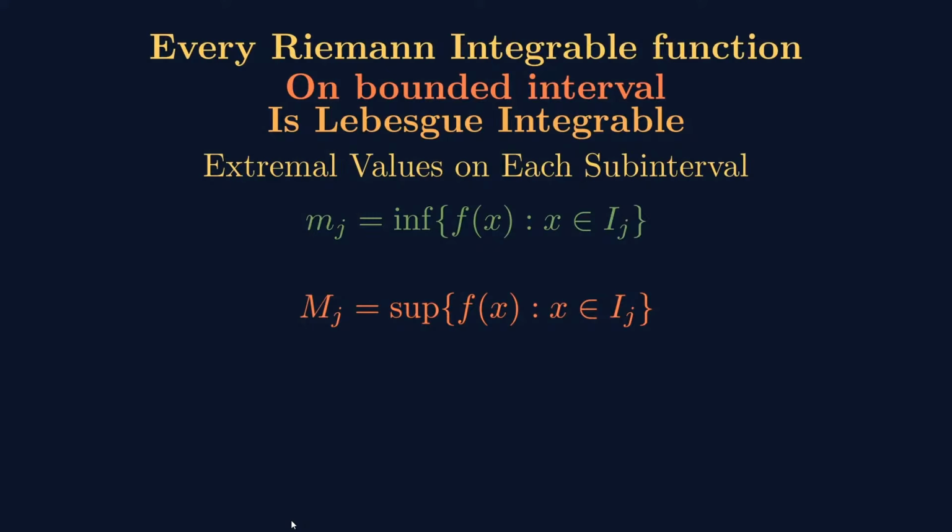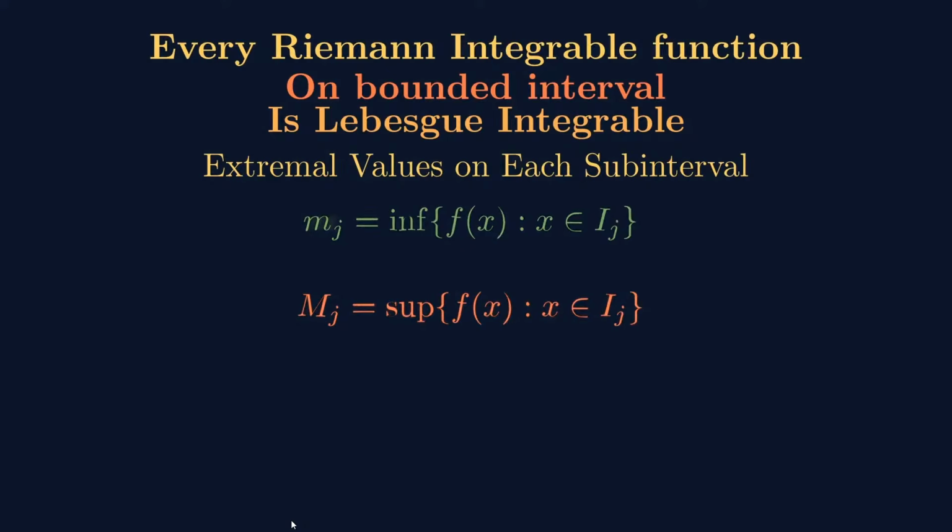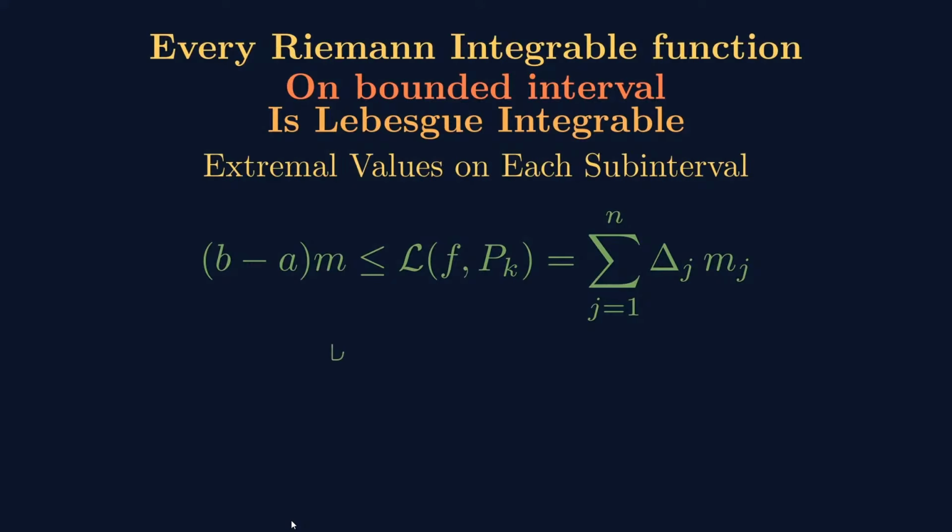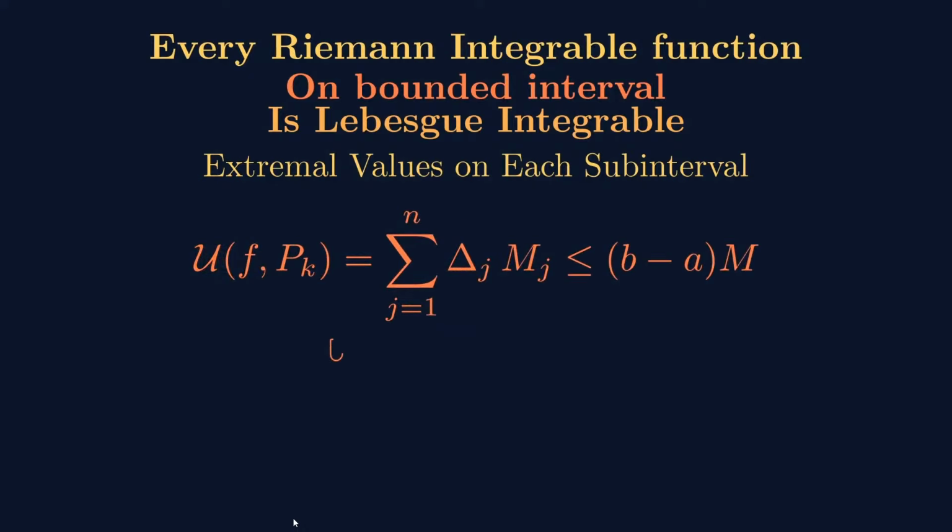Okay, and then we talk about the lower double sum. It is denoted by L(f, Pk), and it is exactly equal to the sum of the product of the length of the basic interval and small mj, and it is obviously greater than (b minus a) times m, the lower bound of the function in the whole interval. So this is the lower double sum. Then we talk about the upper double sum.